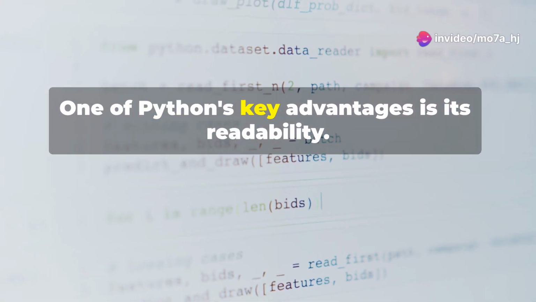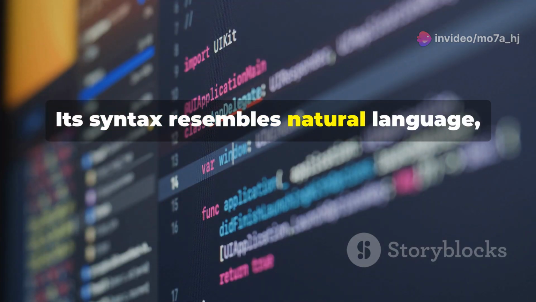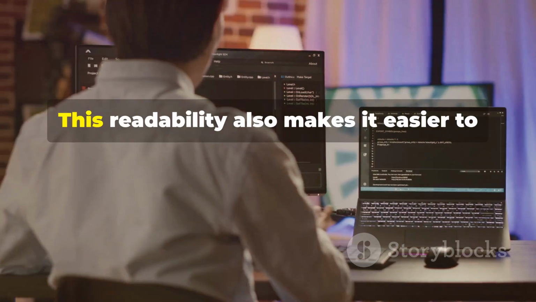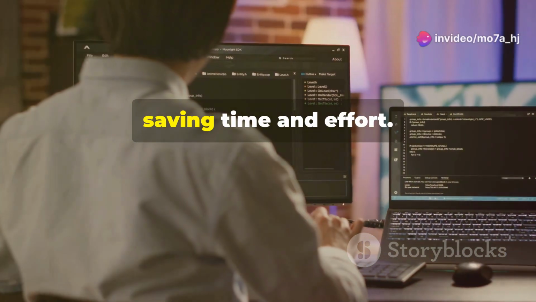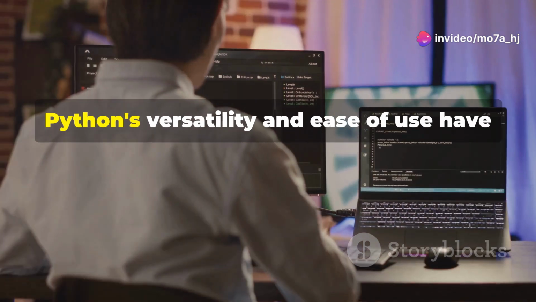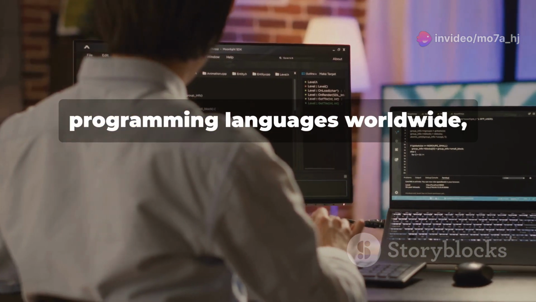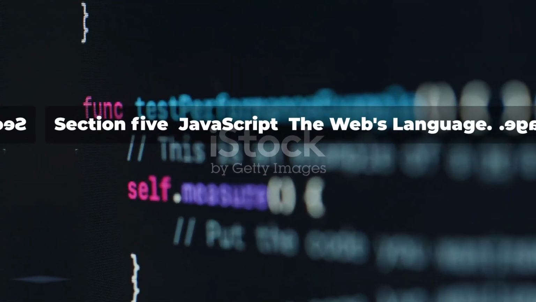One of Python's key advantages is its readability. Its syntax resembles natural language, making it easier to understand and write code. This readability also makes it easier to maintain and debug code, saving time and effort. Python's versatility and ease of use have made it one of the most popular programming languages worldwide, with a large and active community.